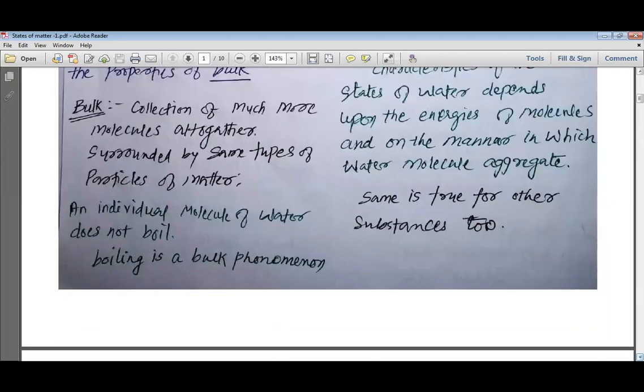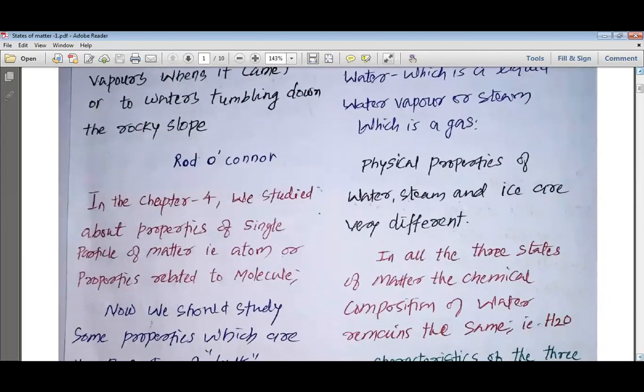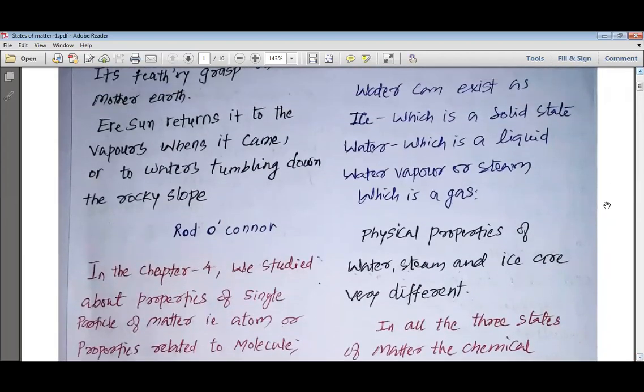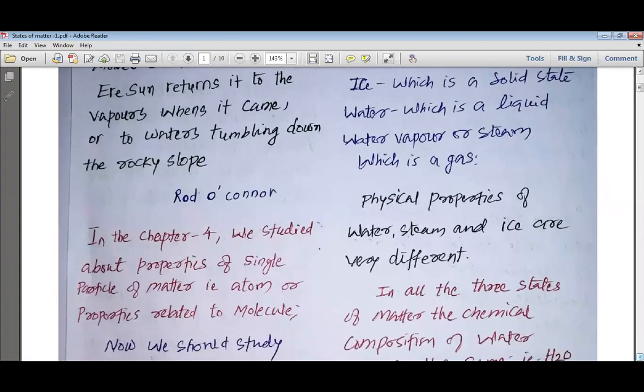Now if we heat water, the water boils at 100 degrees centigrade temperature. The boiling of water takes place when there are so many molecules of water available. Only a single molecule of water does not boil or convert into solid state, that is the ice. So actually we should study about the various states of matter.